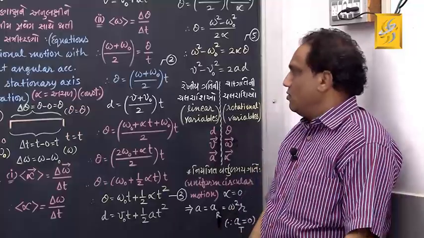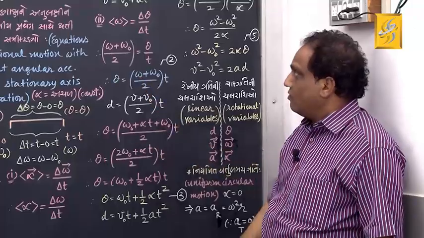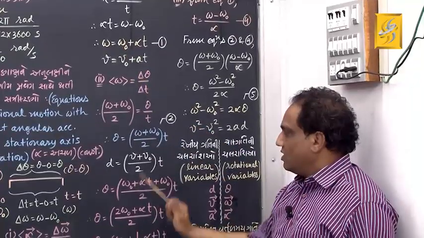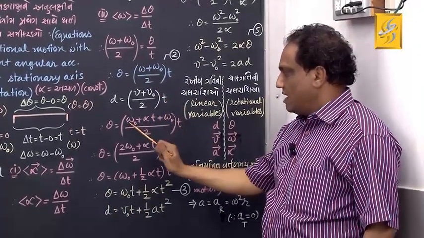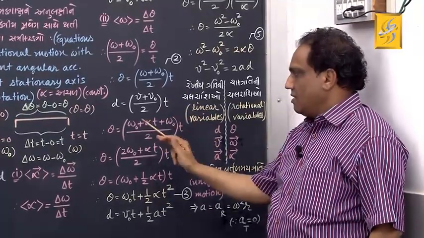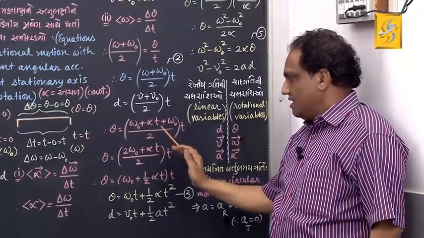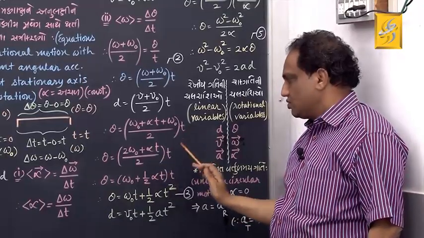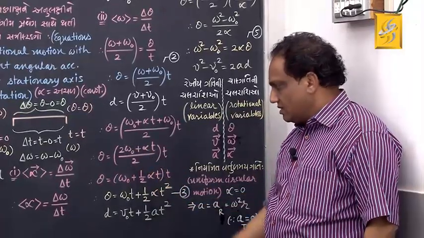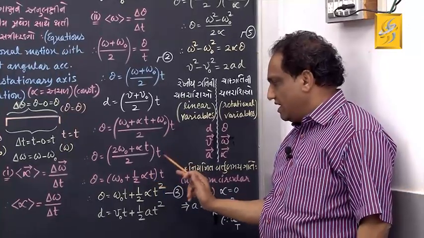Simple. And now, just put the value of omega. Omega equals omega 0 plus alpha t. Put it here: omega 0 plus alpha t plus omega 0, upon 2, into t. Now tell me, omega 0 plus omega 0, how much is it? 2 omega 0. And then alpha t as it is, divided by 2 as it is, t also as it is. Now just divide by 2. 2 omega 0 upon 2 is omega 0. Alpha t upon 2, that is 1 by 2 alpha t. Take this t inside.